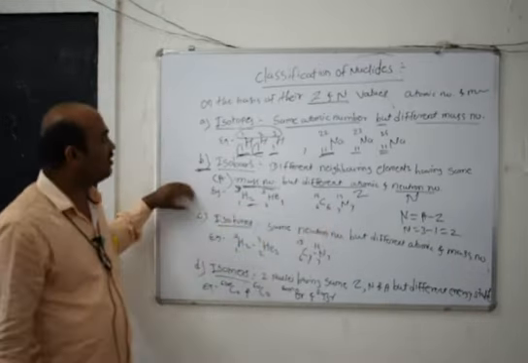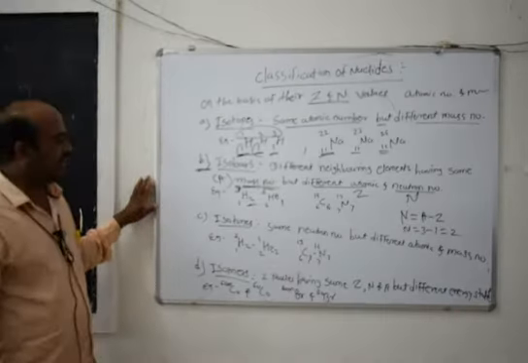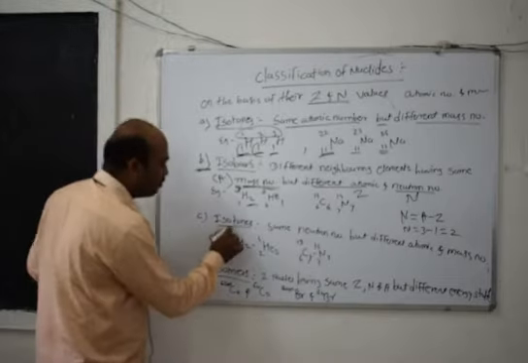Then the third classification of nuclides on the basis of Z and N values is the isotones.